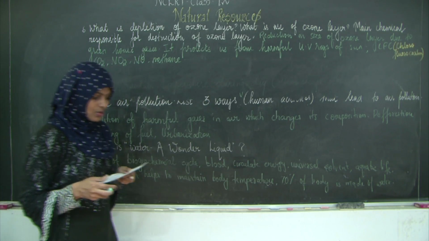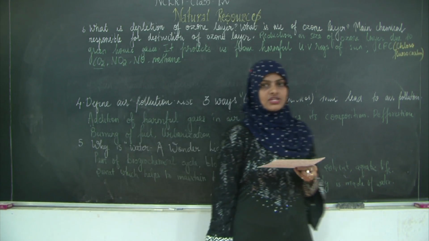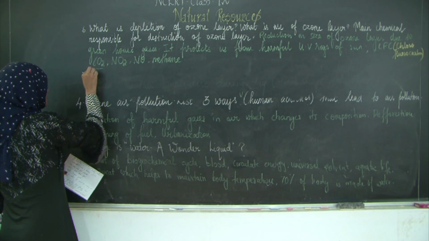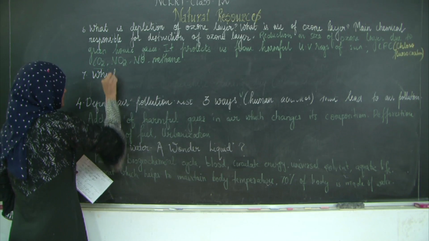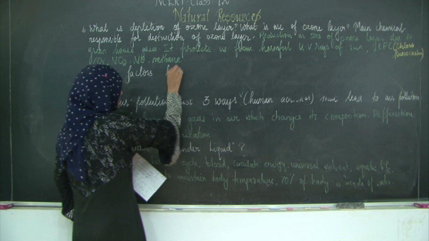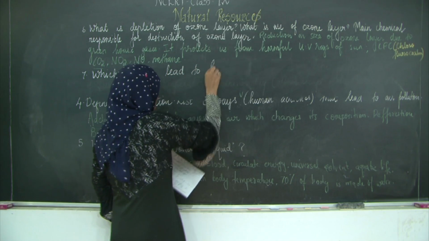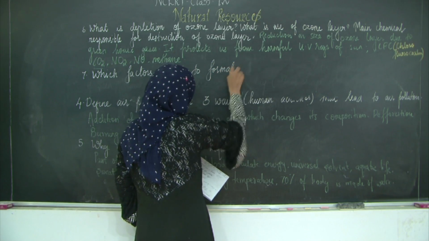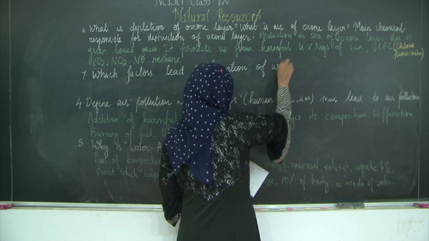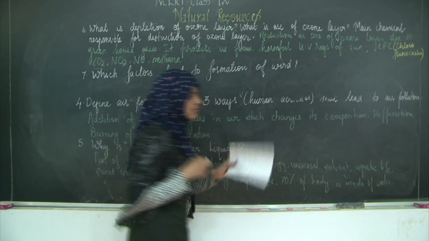The next question, which factors lead to formation of wind? We studied that winds are moving. When the air moves, we call it wind.